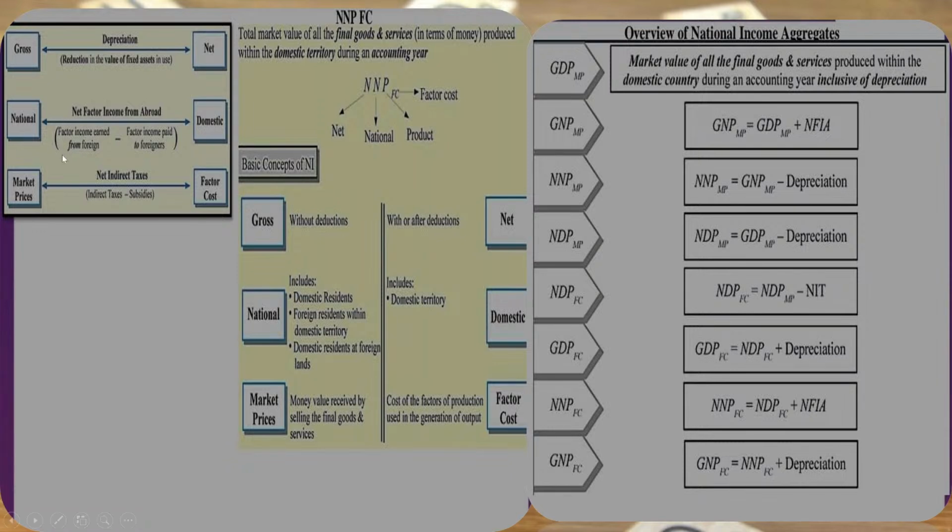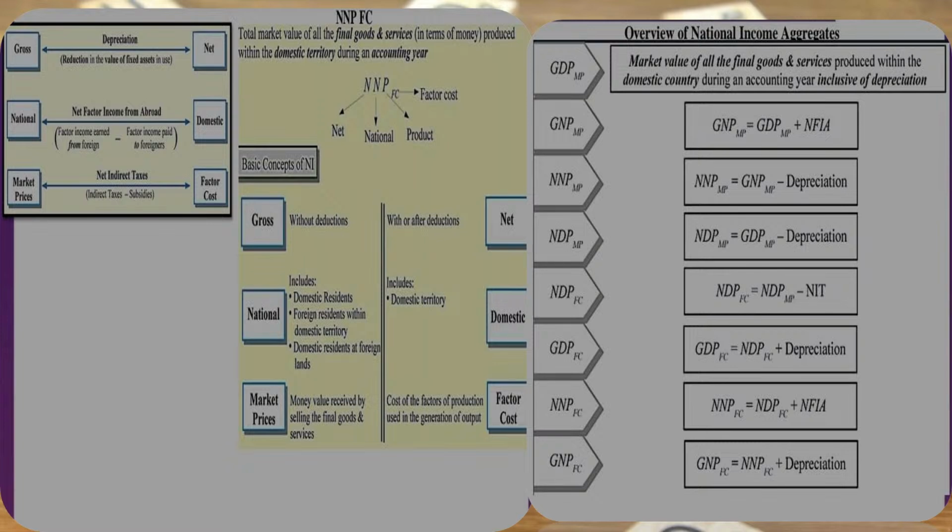This means that net factor income from abroad is equal to factor income earned from foreigners minus factor income paid to foreigners. So the difference between factor income earned from abroad minus factor income paid to foreigners constitutes what? Net factor income from abroad. Now the last is factor cost. How can we get factor cost from market prices? We deduct net indirect taxes from market prices in order to get factor costs.